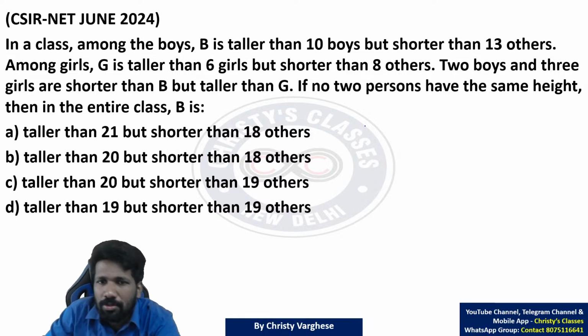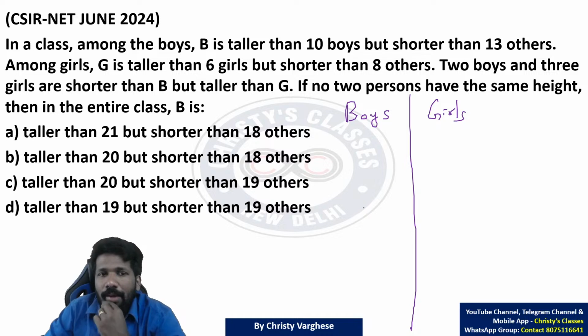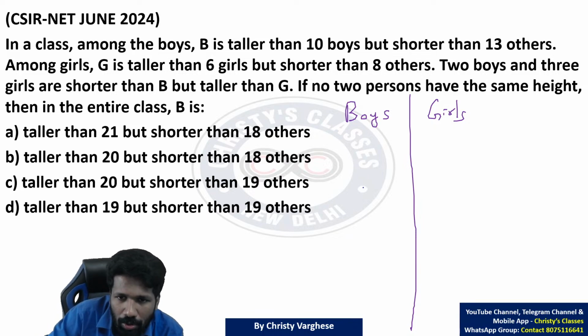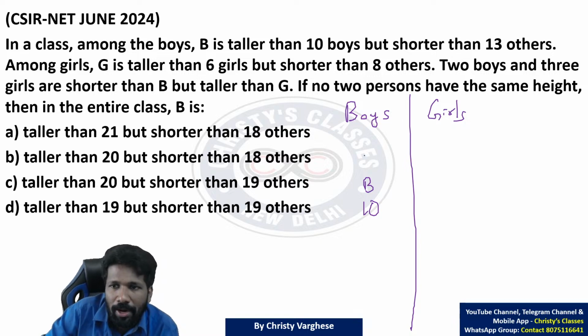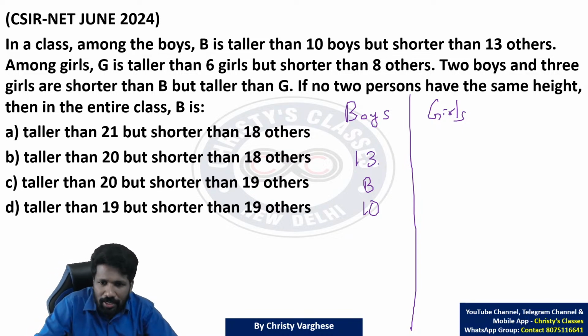Among the boys, B is taller than 10 boys. So boys wala एक group, girls wala एक group. First, we have to separately analyze it. So there is a particular boy named B. Taller than 10 boys means visualize kariye. Visual method you have to use here. B is taller than 10 boys means below B there are 10 people. But shorter than 13 others means 13 other boys. So B is shorter than 13 people.